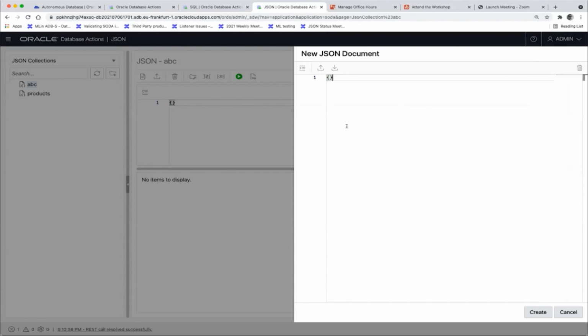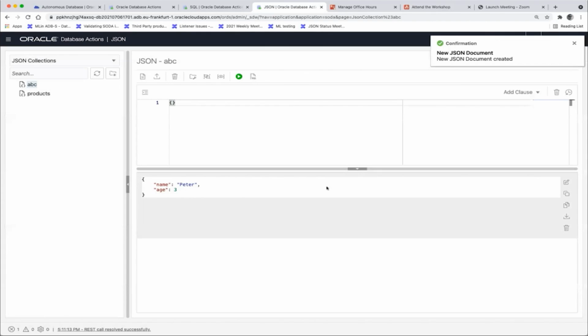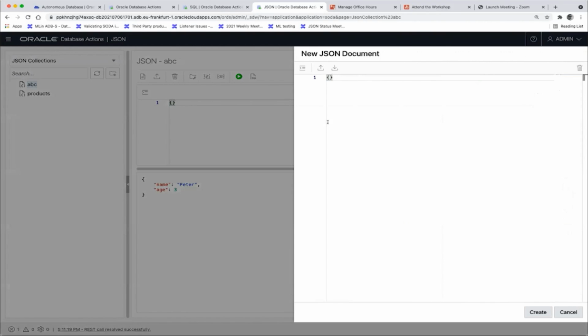So here I want to insert a document. So let's say I insert a document, and I say, well, I have a name is Peter, and let's say Peter is 3. So I create this object here, and I'm just saving it. So now I see the content of my collection, which is just one document. And let's just quickly do another one. There is Pierre, and Pierre is 4.